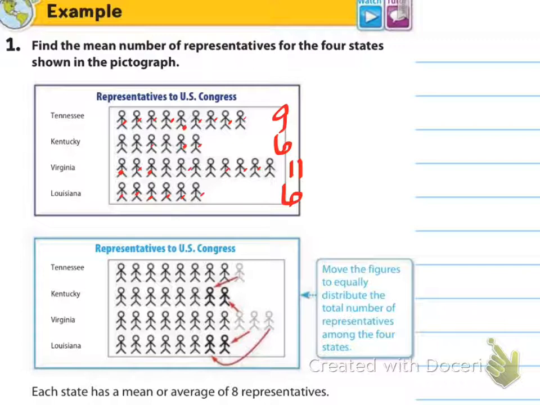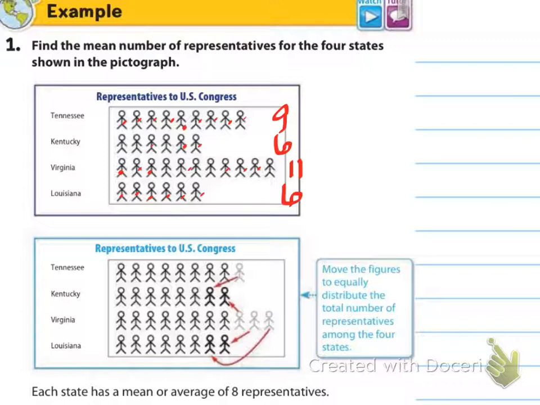Notice Virginia has a lot more than Kentucky and Louisiana. So it's almost like let's take some of those extra people and move them and redistribute them around. Not that this is really saying Tennessee now only has this many, Kentucky now has more, Virginia has less. It's not really saying that. We're just trying to find the mean number of representatives for the 4 states. So it's not changing what the real values are. It's just finding that mean average.